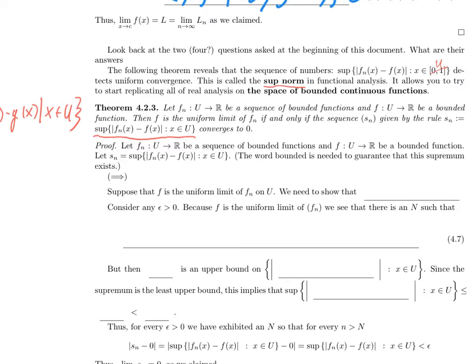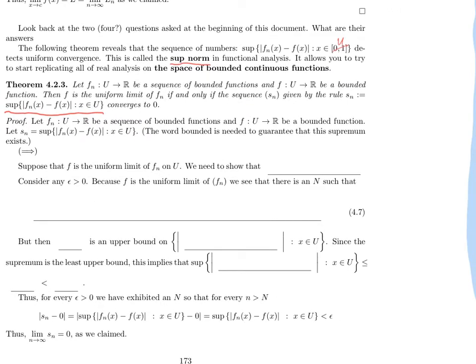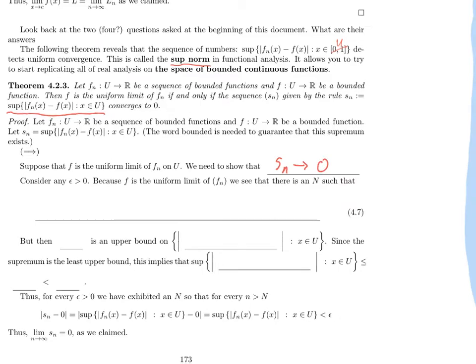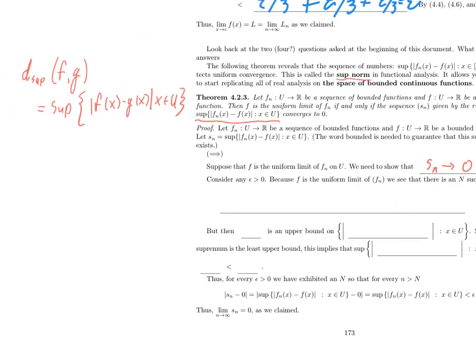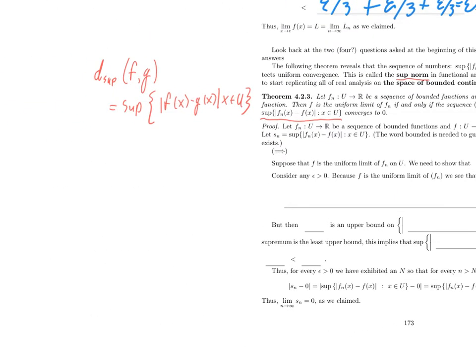So let's now prove two things. Let's suppose that f is the uniform limit of f sub n. I need to show that s sub n converges to 0. So let's think about how to do that. Let's do a sketch. I want to show s sub n converges to 0. That is, we need to show that for every epsilon bigger than 0, there exists a big N such that for all little n bigger than big N, the absolute value of s sub n is less than epsilon.